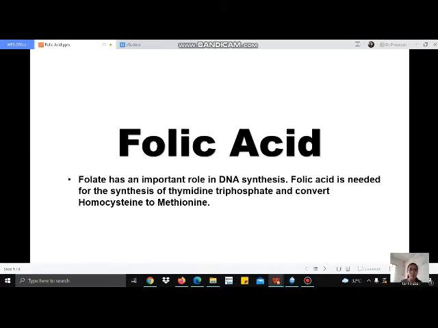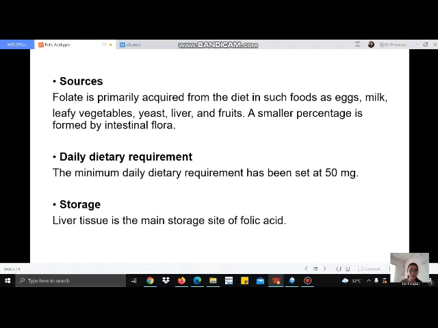Where can we acquire folate? Good sources of folate include leafy green vegetables, dried beans, liver, beef, fortified breakfast cereals, and some fruits, especially oranges. Also, a smaller percentage is formed by intestinal flora. For the daily dietary requirement, the minimum has been set at 50 micrograms, and dietary ingestion just barely meets the minimum daily requirement. The body's reserve lasts for only 3 months.